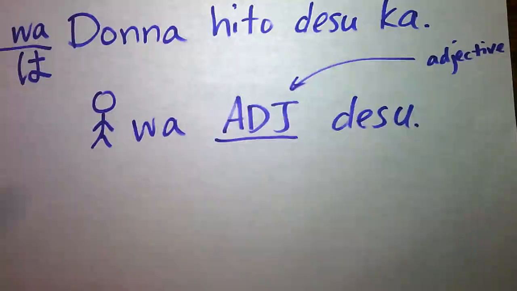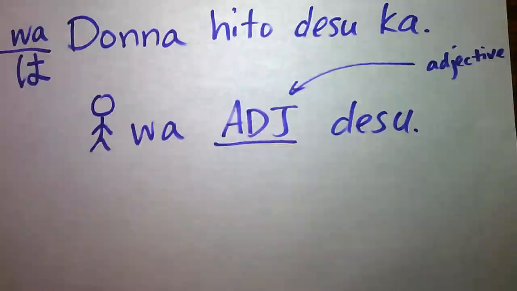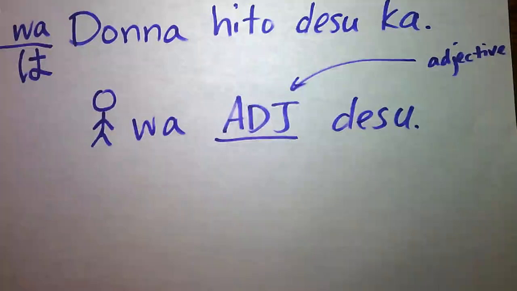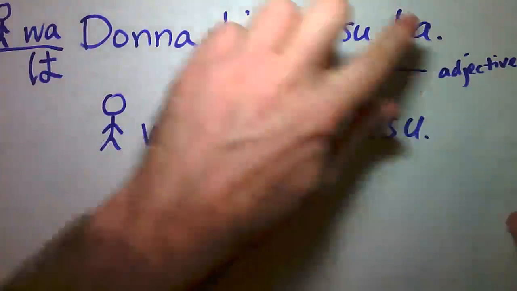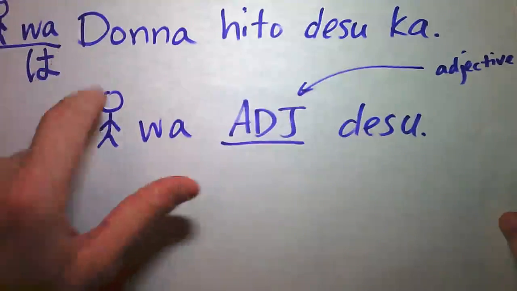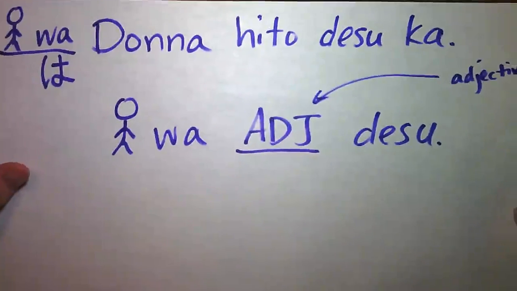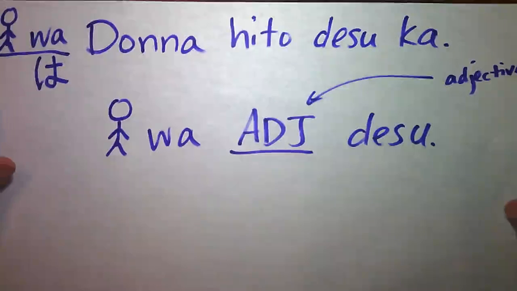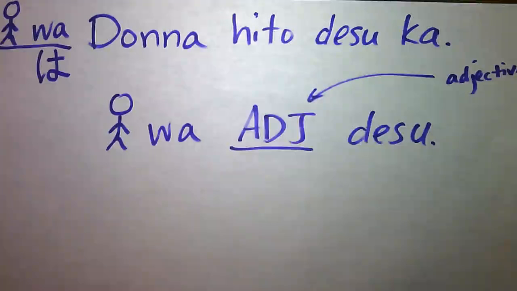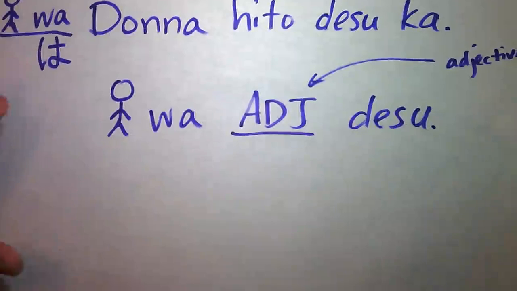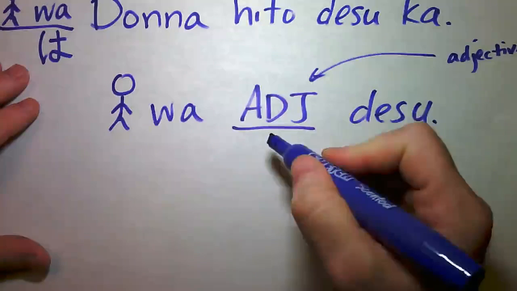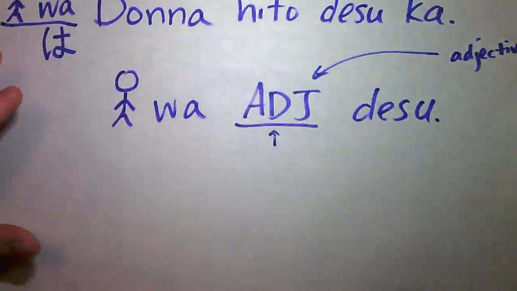So we're just replacing the thing here with an adjective, and we need to learn a few adjectives now. So now all we need is a list of some adjectives that can go here to describe people, because we're going to use this, as the question indicates, to describe people. In particular, setting up for the test for this unit, talking about our teachers. All right, so we have a few options here that can go in this spot, okay?